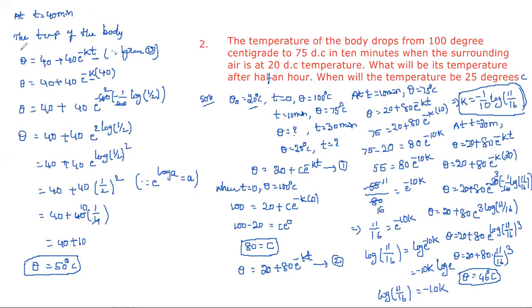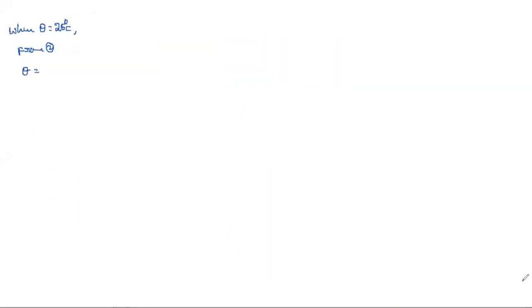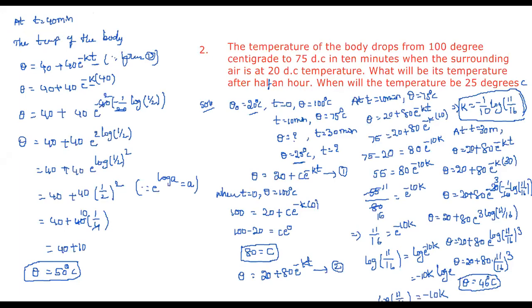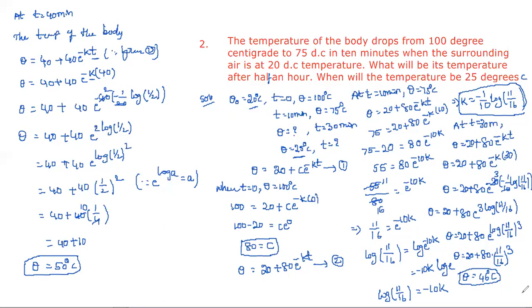From equation 2, theta is equal to 20 plus 80 into e power minus k t. So this is the second equation. Now we can write 25 is equal to 20 plus 80 into e power minus k t.